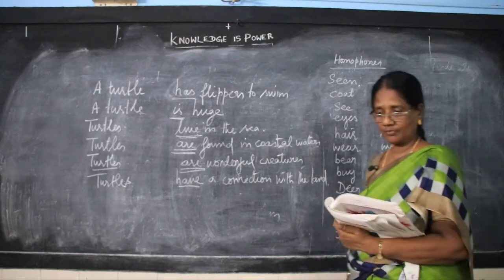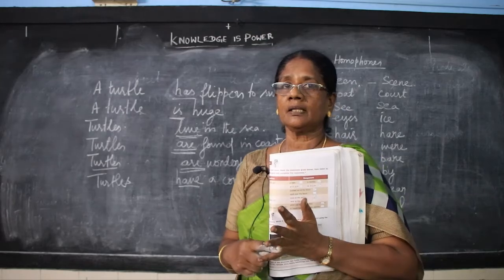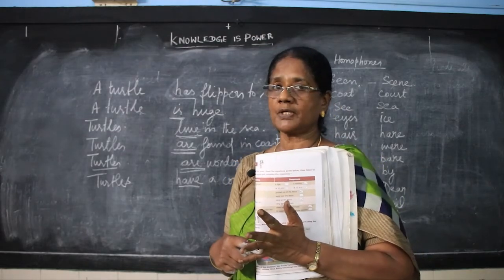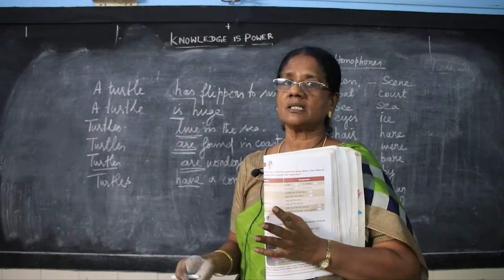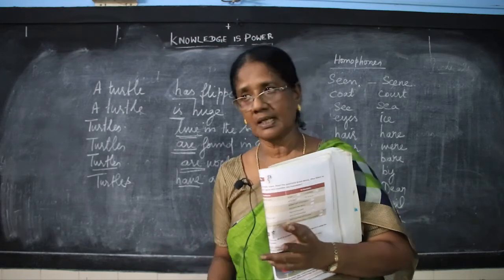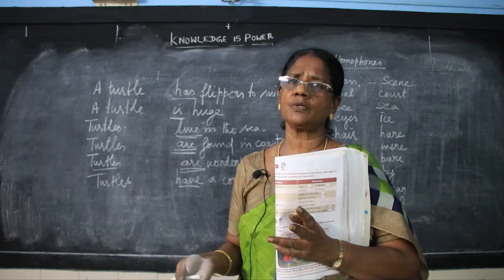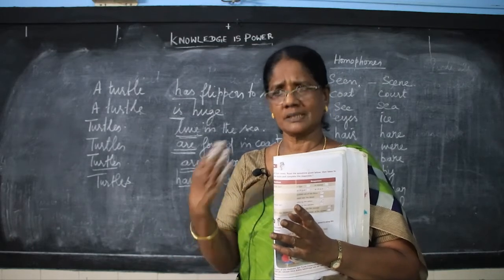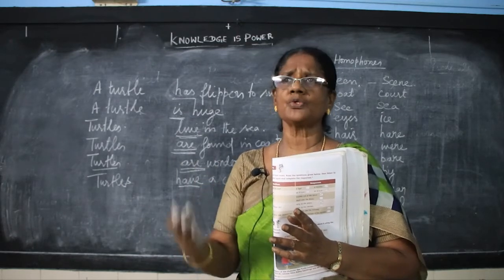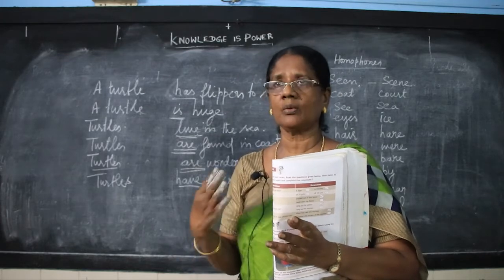Now, I give you the homework. You have to do it very carefully. Prepare the subject and predicate, that is pictogrammar. Take as many sentences from your book and frame the sentence dividing subject and predicate. Next, we go on to the homophones. Collect as many words as possible. Generally when you talk to your friend, you use a lot of words. So, use these homophones and prepare a chart for homophones.